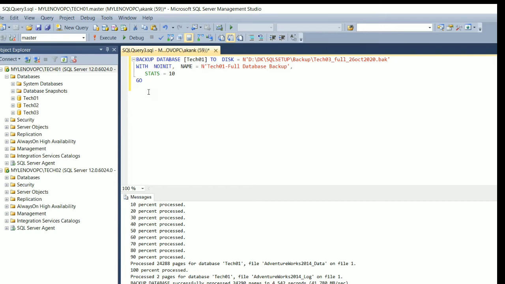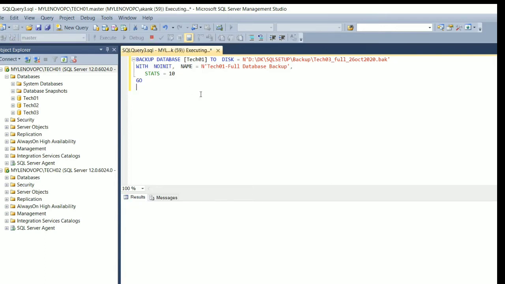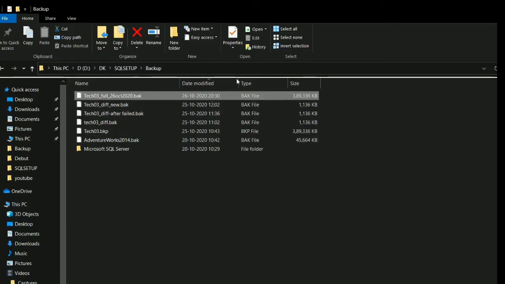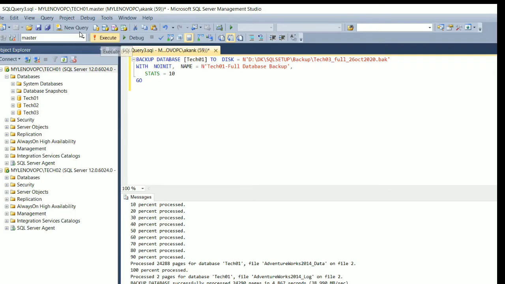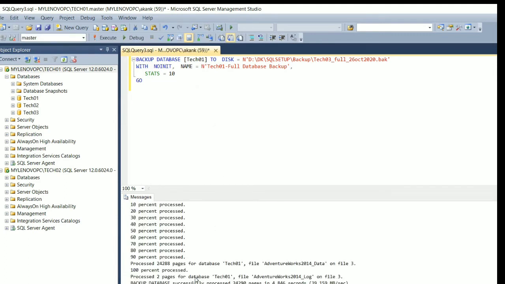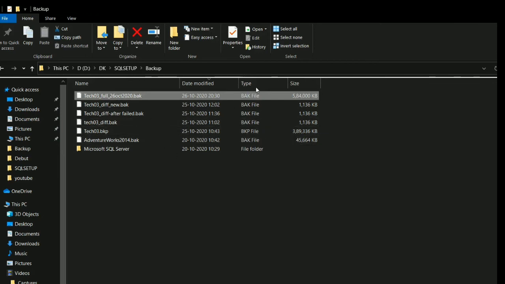Now, re-execute the backup with the same script, and let's see what's happening. Again the backup is done. Let me verify the size. Now you can see the backup size, it's double, right? If you re-execute the backup again, the backup is done, and if you verify the size of the backup, it's triple now.